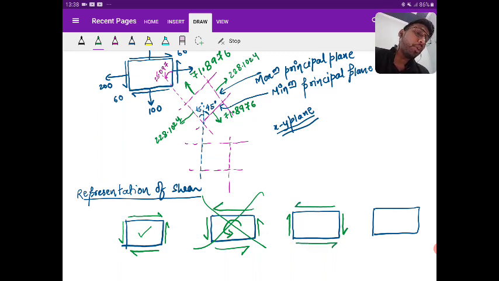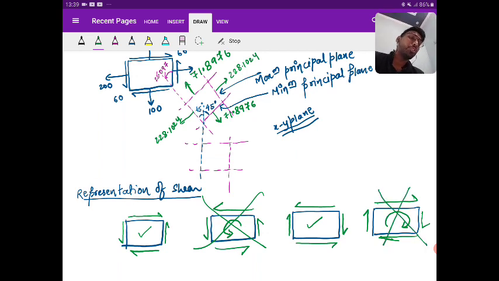Are you able to get my point? Yes or no? So this is also correct, but you cannot draw like this. If you draw like this, you can see that there is a net clockwise rotation. In the first there was an anti-clockwise rotation. This is a clockwise rotation. So this also you cannot show.